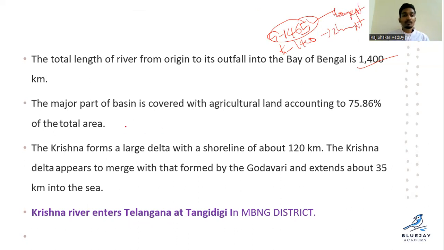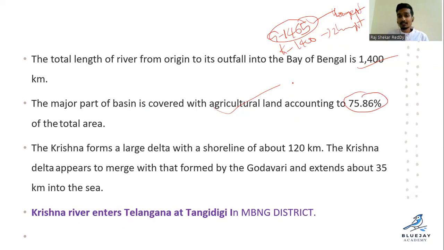And the major parts of the basin is covered with agriculture. More than Godavari, Krishna, because of Srisailam Dam and the other dams in the Maharashtra and Karnataka region, the Krishna river is more utilized. It accounts for 75% of its total area.